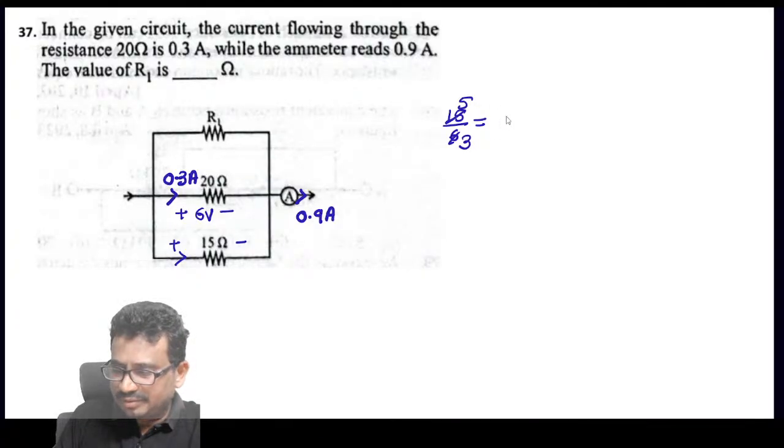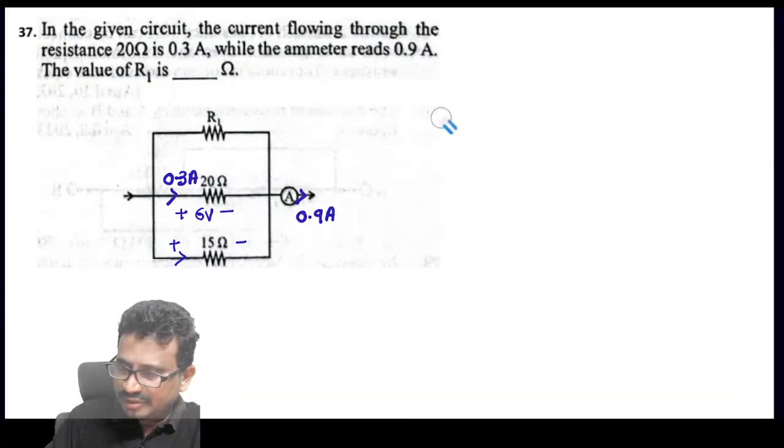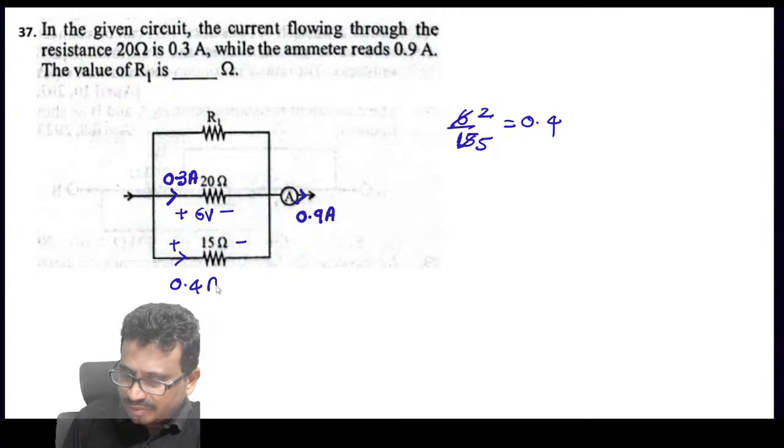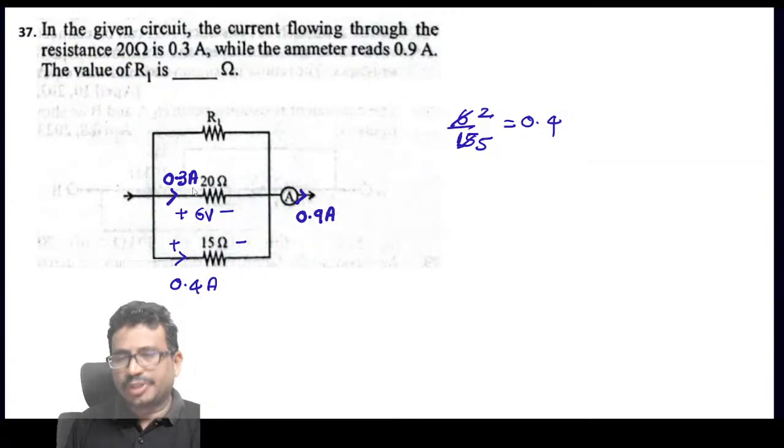So this value, sorry, voltage 6 now. So 6 by 15. So 3 2s, 3 5s, which will be equal to 0.4. So this current is 0.4 amperes. Okay, 0.3.